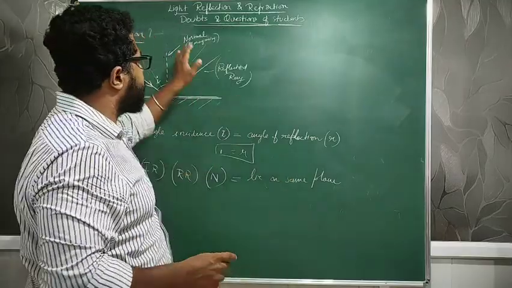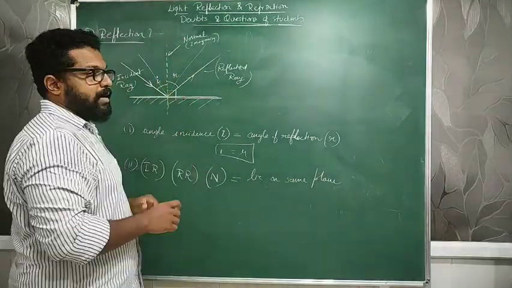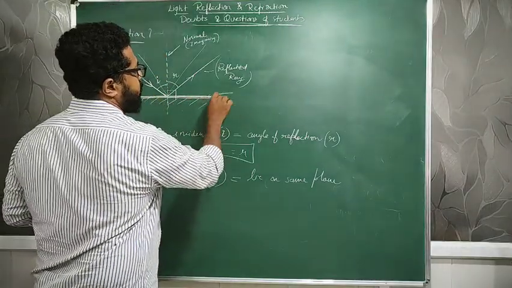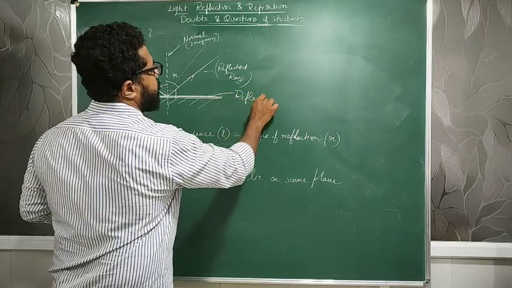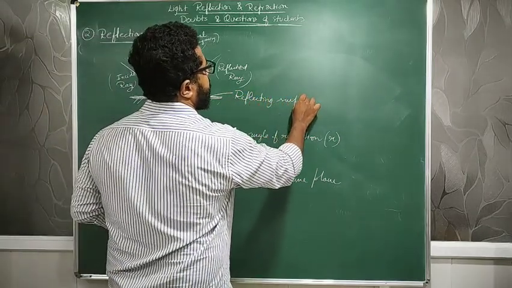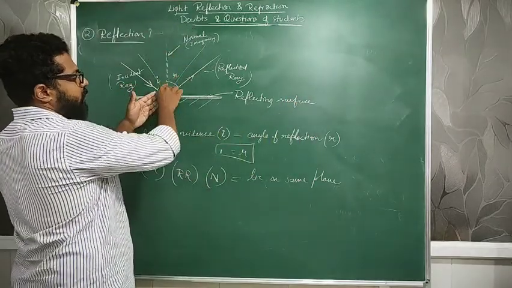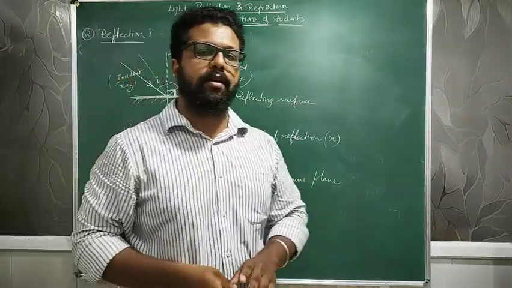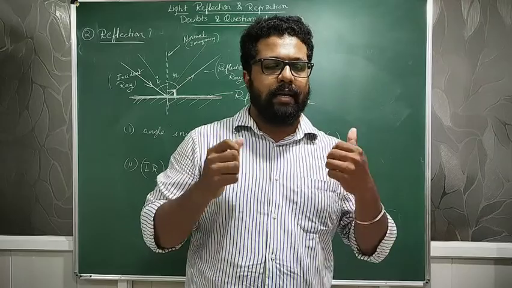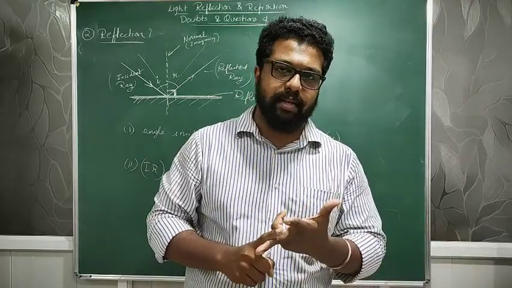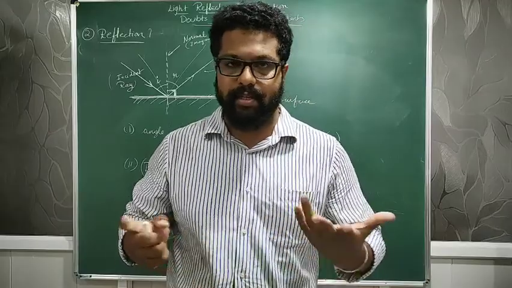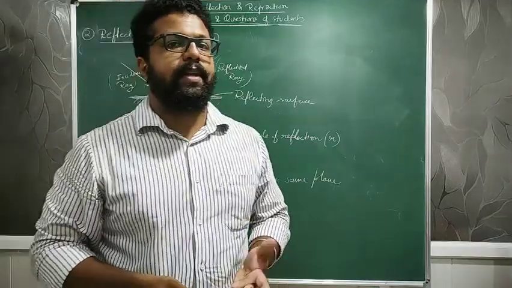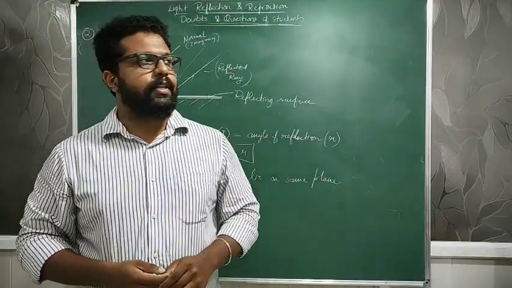So what do you mean by normal to the surface? It is an imaginary line or imaginary plane drawn perpendicular to the reflecting surface. This is the reflecting surface. An imaginary line or a plane drawn perpendicular to the reflecting surface is nothing but a normal to the surface. And the incident ray, normal, and the reflected ray all lie on the same plane. So that is about the reflection topic, and if you still have confusion regarding that, please let me know. I will try to explain it in a different way as well. Okay, so we'll move on to the next question.